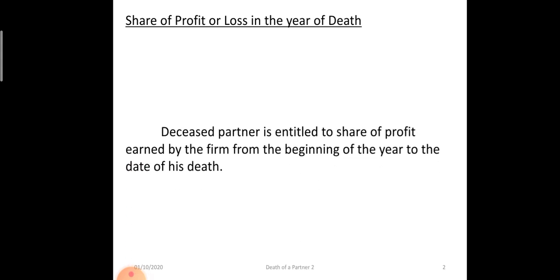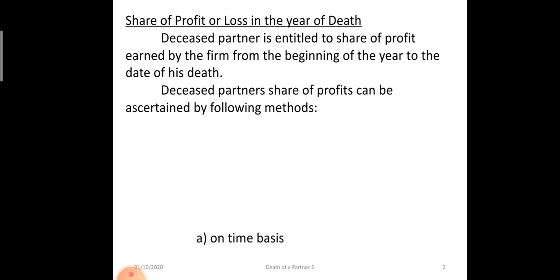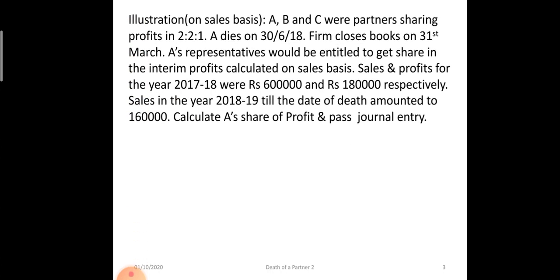Now since the partner is there for a while in the business, he is entitled to his share of profits in the firm which the firm has earned during the time in which the partner was there in the firm. So there are two methods. First was time basis, which we had discussed in the previous video, and the second method is on the basis of sales or turnover, which we are going to discuss today. Now see, for that we are taking one illustration.